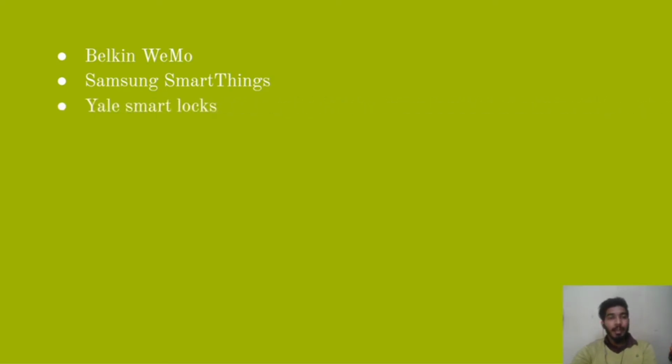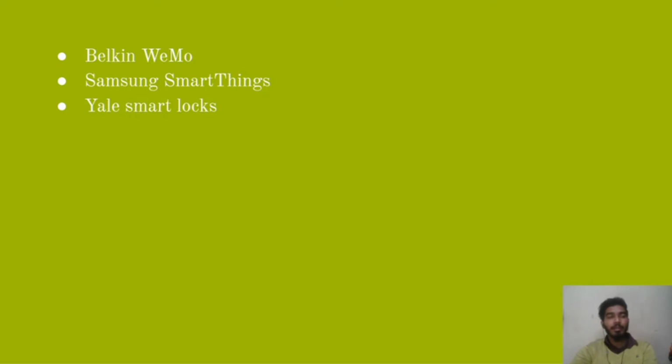Yes, Belkin Wemo, Samsung SmartThings, like Samsung watch, Samsung phones. Some Samsung phones, right, Samsung Edge, which have a radio wave transmitter, which can be easily connected to an AC or bulb to control it. Yale smart locks.